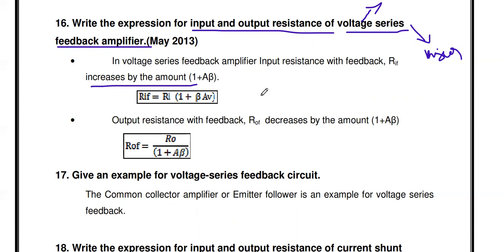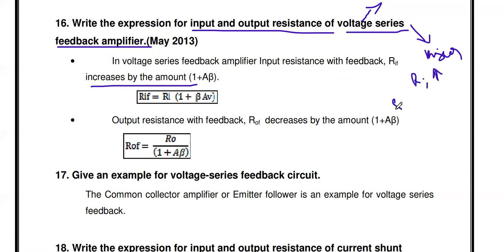Similar to this, you may get a question to write down the expression for input and output resistance of voltage shunt feedback, current shunt feedback, and current series feedback. Just remember that series mixture means input resistance increases.